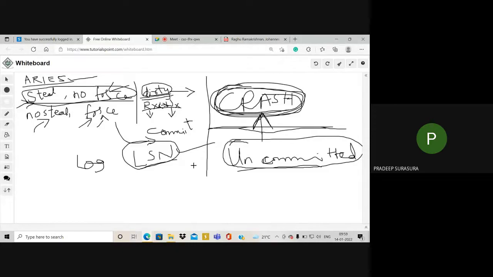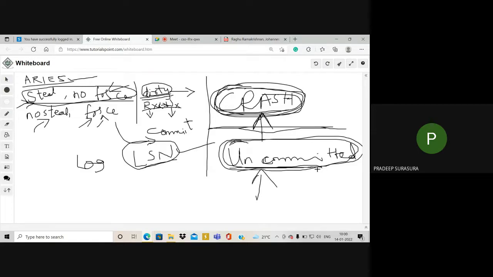But most of the problems occur, or most of the recovery algorithms have to concentrate only on uncommitted data, because that is where the inconsistency of the database will arise. So our intention is to concentrate on the inconsistencies of the databases, and all such inconsistencies are definitely in uncommitted data.